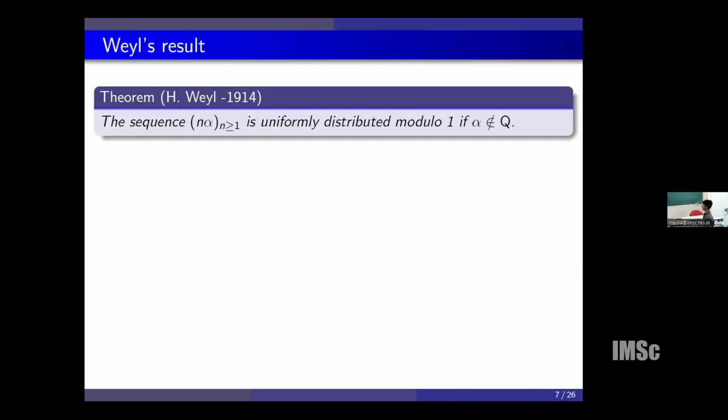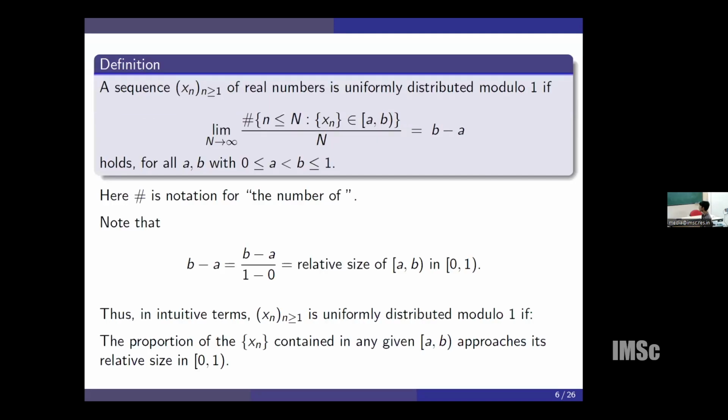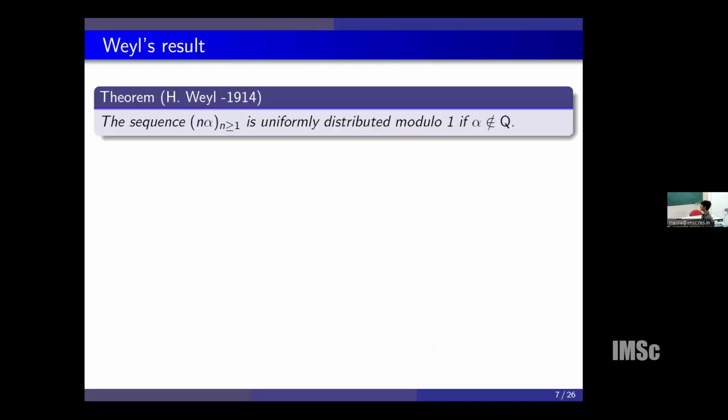By Kronecker, we know that given any interval (a, b), there is at least one fractional part of n alpha in it, but Weyl showed that it is actually uniformly distributed. Therefore, it contains as many fractional parts as relative to the size of the interval.